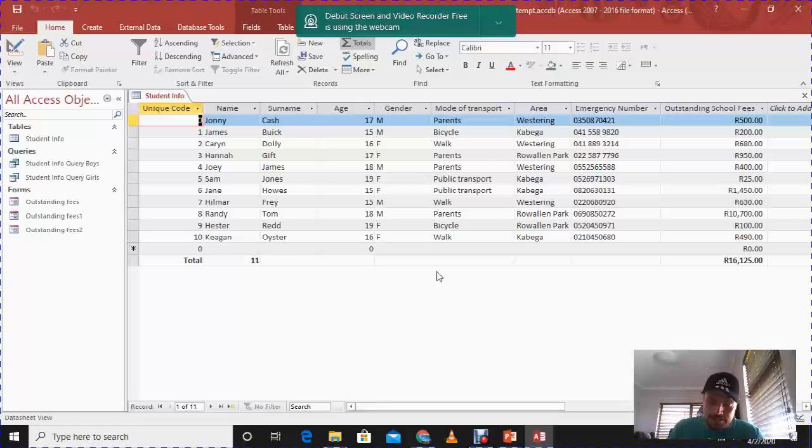Now, let me just explain to you the purpose and function of a report. Just like we at school print reports for you guys at the end of the year with all your marks on it and your subjects. The purpose of any report is to display and print your data in an organized manner. So we want to see now how we're going to get your information across.